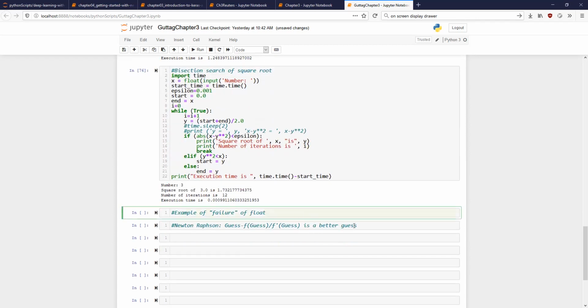So I already showed you the example of failure of float. Now let us try this again, but using a different method, which is Newton-Raphson. Newton-Raphson is a very commonly used technique for finding the minima of functions, but in this case we are going to find the square root, or the root of a function.